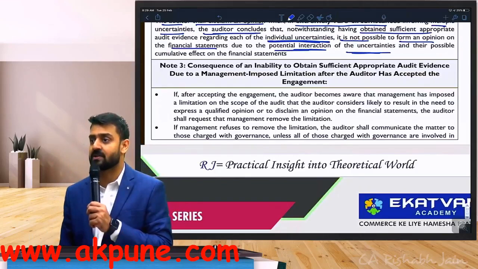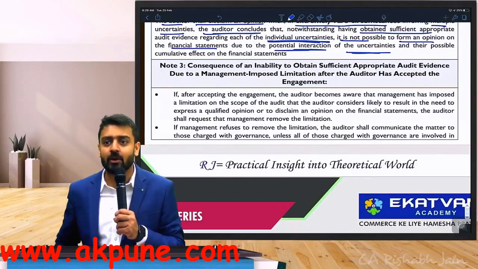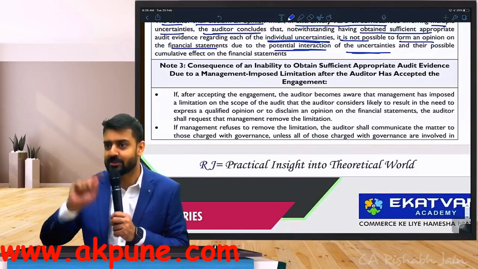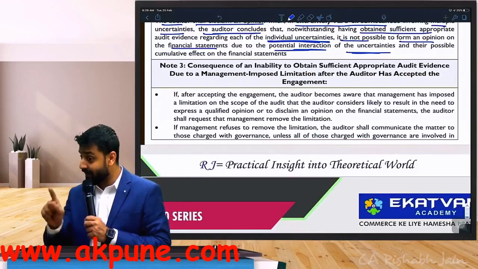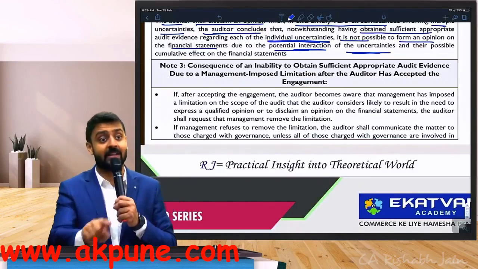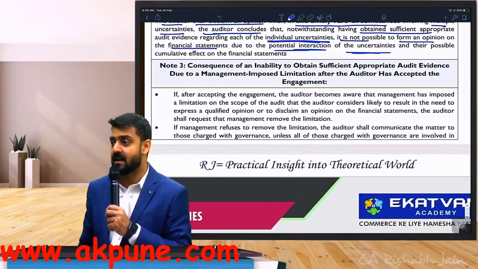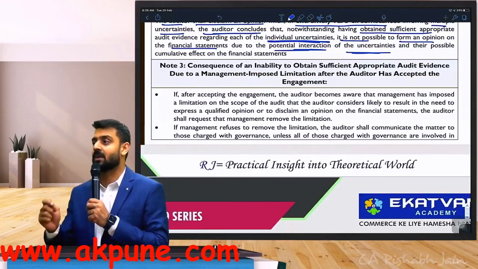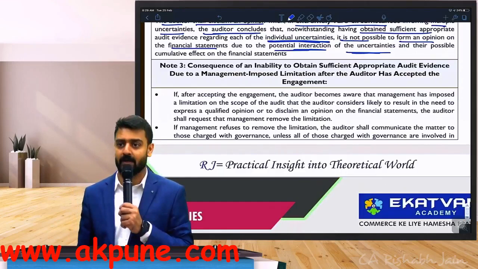These kinds of situations become the toughest possible MCQs, because everyone knows that a disclaimer comes under only one situation: when you are unable to obtain evidence. This time they will write that you are able to obtain evidence, but the uncertainties involved are so significant that the possible effect is not something you can really understand. Do you get my point?